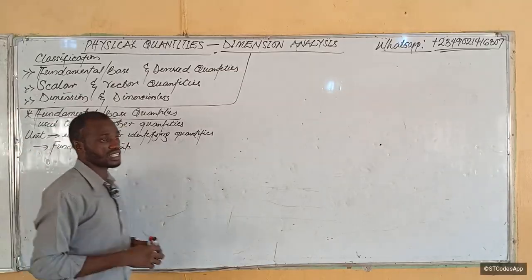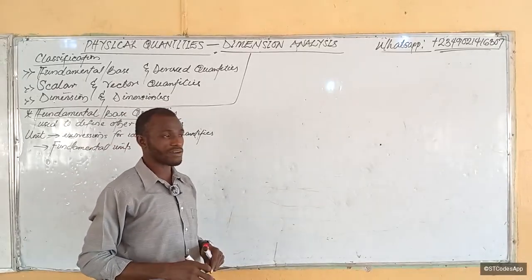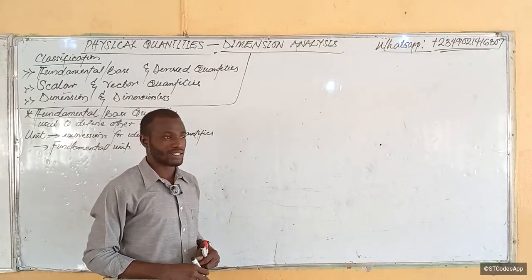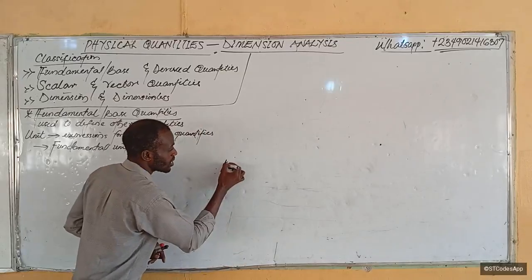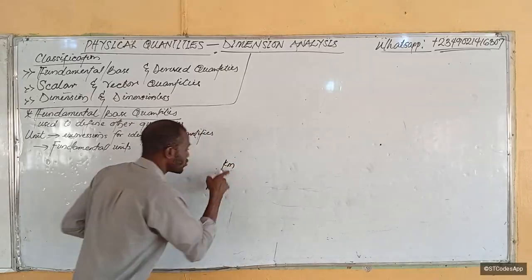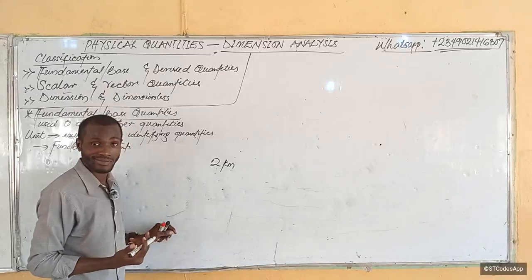Let me give you a context. If I say I ran 2. How far did you run? I just said 2, and you say what is 2? What does 2 mean? I need to put meters or kilometers to let you know that 2 is not just 2, because 2 could be 2 eggs.